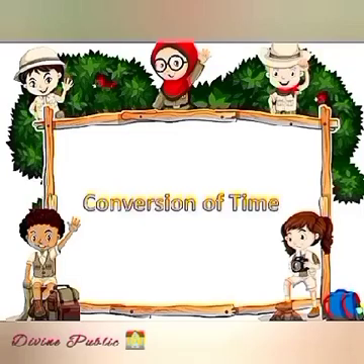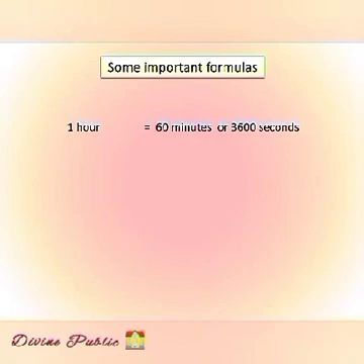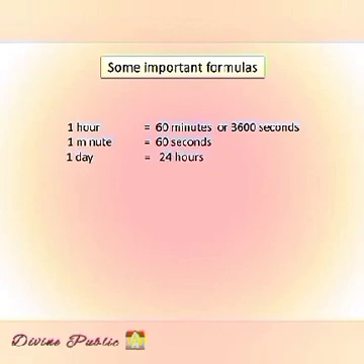Now let us learn conversion of time. Before starting conversion, let us see some important formulas. 1 hour is equal to 60 minutes or 3600 seconds. 1 minute is equal to 60 seconds. 1 day is equal to 24 hours. 1 week is equal to 7 days.